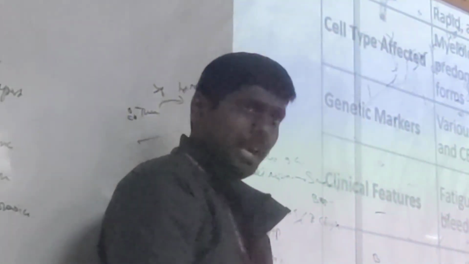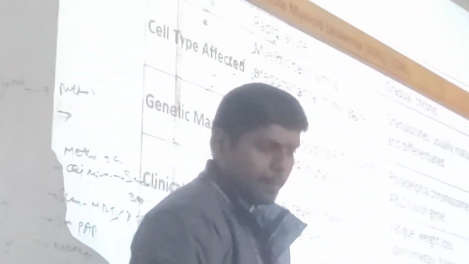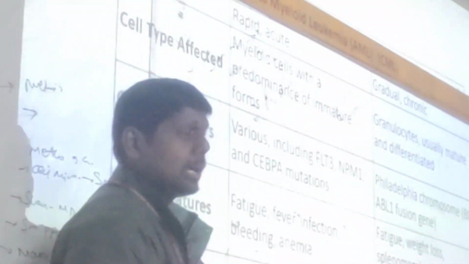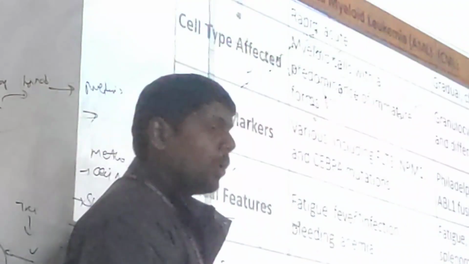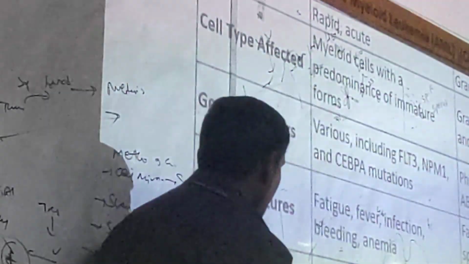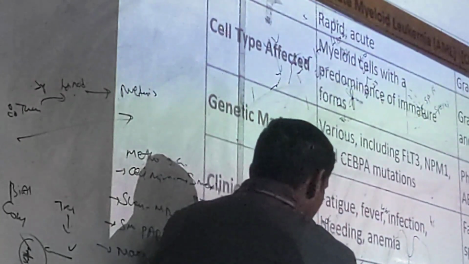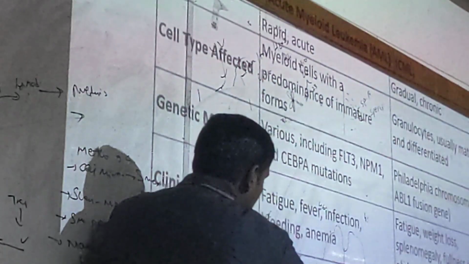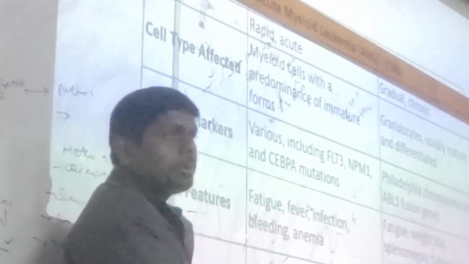Keep in mind. Then chemotherapy. I just want to tell you in a nutshell about chemotherapy. Listen, students. Since most of the acute leukemias are genetically driven, in acute, the bone marrow is affected. Listen very carefully. Acute means fast progression. Forget about the genetic reason. They will die within 2 years. The progression is very fast, whereas in chronic, they will die maybe after 10 years. So that is the criteria to distinguish acute and chronic.